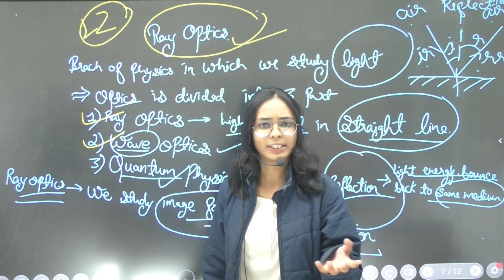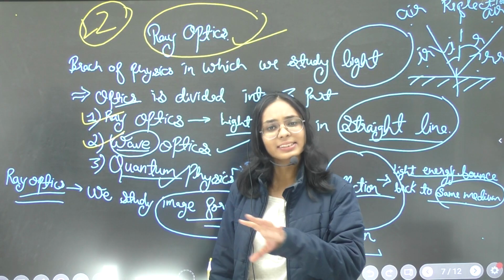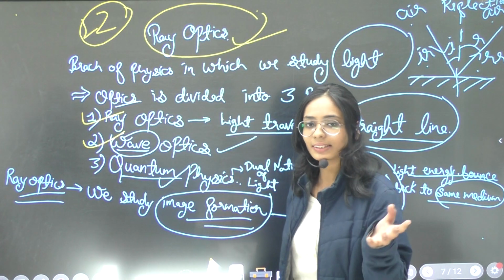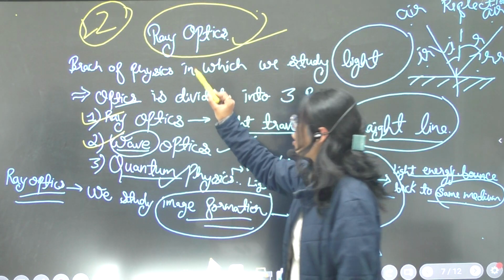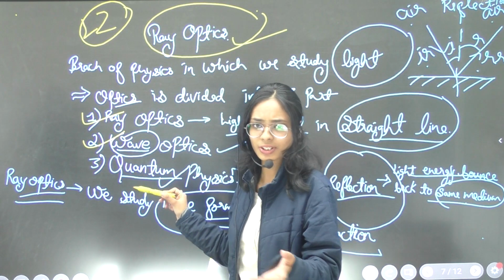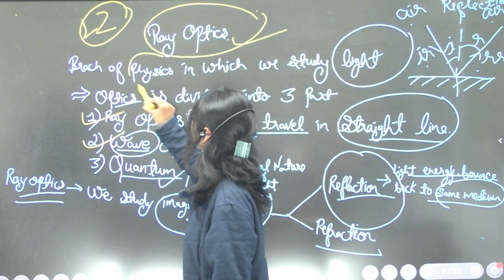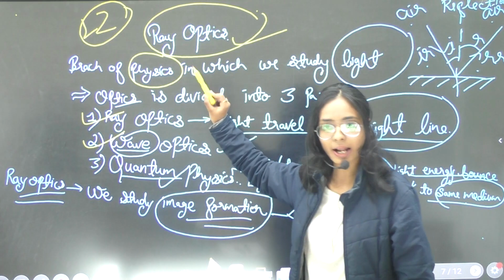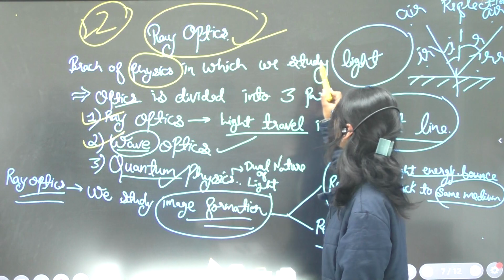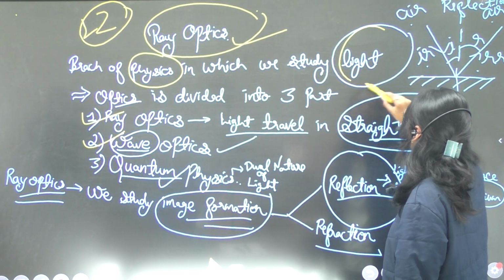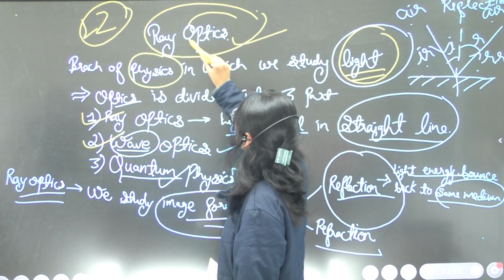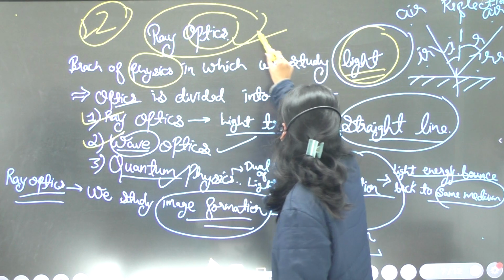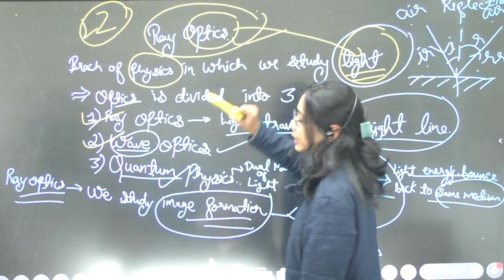Do you know what is optics? It is a simple concept. It is basically a branch of physics, obviously, since we are dealing with the physics subject. It is the branch of physics in which we deal with the study of light. Okay, from the word optics itself we can understand that we have to deal with the concept of light.